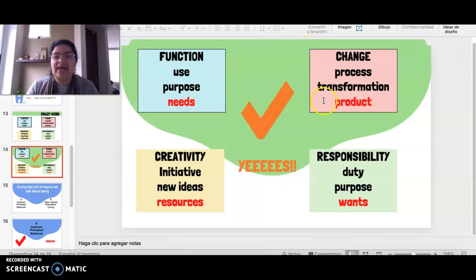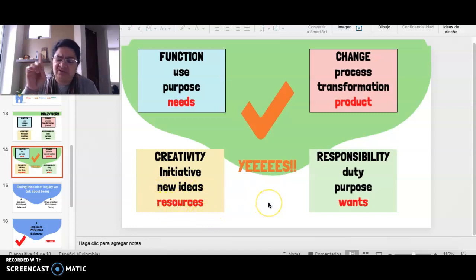Ok, change. Claro, es que aquí tuve unos niños que eran de la casa Dragons que también me ayudaron a meter una palabrita, palabreja que no correspondía. Es que esos niños de Dragons son terribles. Ok, let's see. Change is a process, is a transformation, but it's not a product. Now, creativity is initiative, new ideas. ¿Qué pasó, Lions? ¿Cómo me pusieron esa palabra de resources here? Oh, cuckoo, cuckoo. Crazy boys and girls. Now, resources doesn't belong to this.